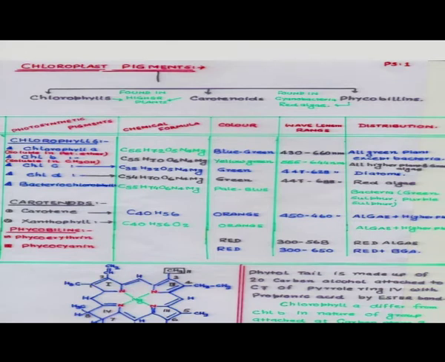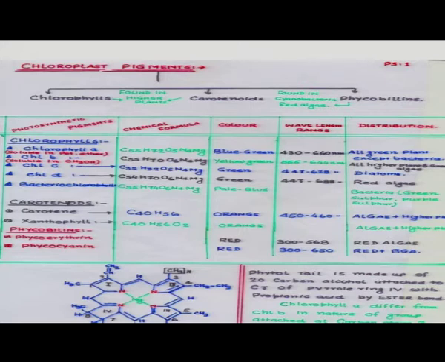Now, we can discuss the different types of chloroplast pigment or chlorophyll pigment. The chloroplast contains a large number of pigments, mainly chlorophyll, carotenoid and phycobilins. The chlorophyll and carotenoids are present in higher plants, and phycobilin is found in the lower group of plants like cyanobacteria, that is the blue green algae, and Rhodophyceae.